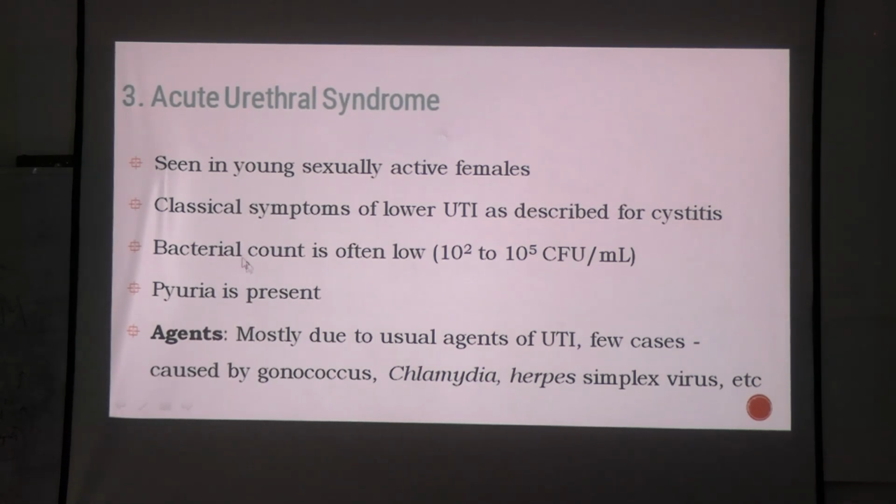Here you are seeing that even though the bacterial count is lower, symptoms are there and you have to treat it for agents other than the common etiological agents that you see for UTI. So after this class, we'll be studying STI syndromic management. In that you will see that these are the causative organisms, such as gonococcus, chlamydia, herpes. These are the causative organisms for acute urethral syndrome. Okay.